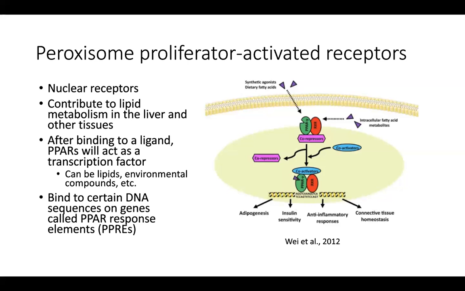PPARs act as transcription factors by causing the transcription of certain genes. Most of the target genes of PPARs are involved in lipid and glucose metabolism in the liver and other tissues. This can be seen in this figure over here, as fatty acids and other ligands will bind to these receptors that exist on the nuclear membrane. They will translocate to inside the nucleus and bind to certain sequences on the DNA itself. Co-activators will cause them to transcribe certain genes that relate to lipid metabolism within the liver.